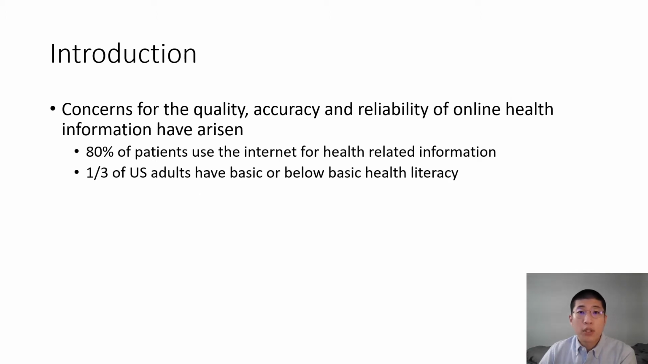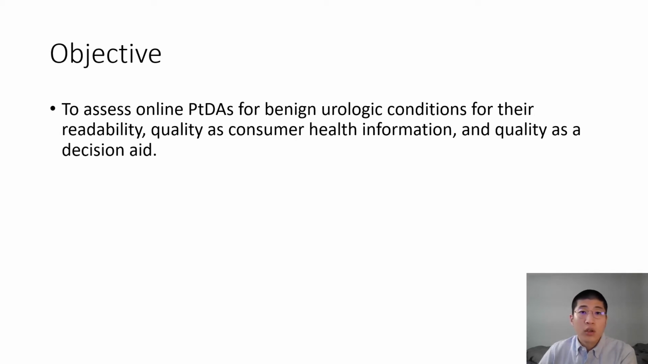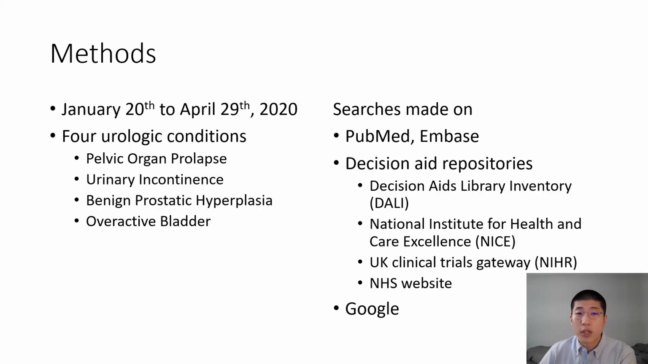Given that around 80% of patients are turning to the internet for health information, and that 1/3 of US adults have below basic health literacy, there have been concerns about the quality, accuracy, and reliability of online decision aids. There are currently few studies evaluating the quality of urologic patient decision aids and none comprehensively assessing them using 3 different measures. The objective of this study is to assess the online patient decision aids for benign urologic conditions for their readability, quality as consumer health information, and quality as a decision aid.